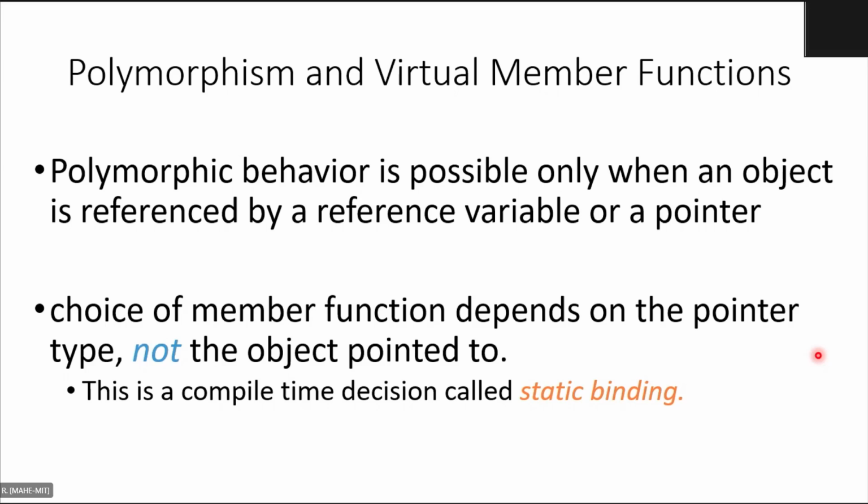The word binding means connecting or linking. So your function call is linked or connected to a particular function at compile time. That's the reason it's called static binding. And it is done by this rule, that is, the choice of the member function depends on the pointer type and not the object pointed to.